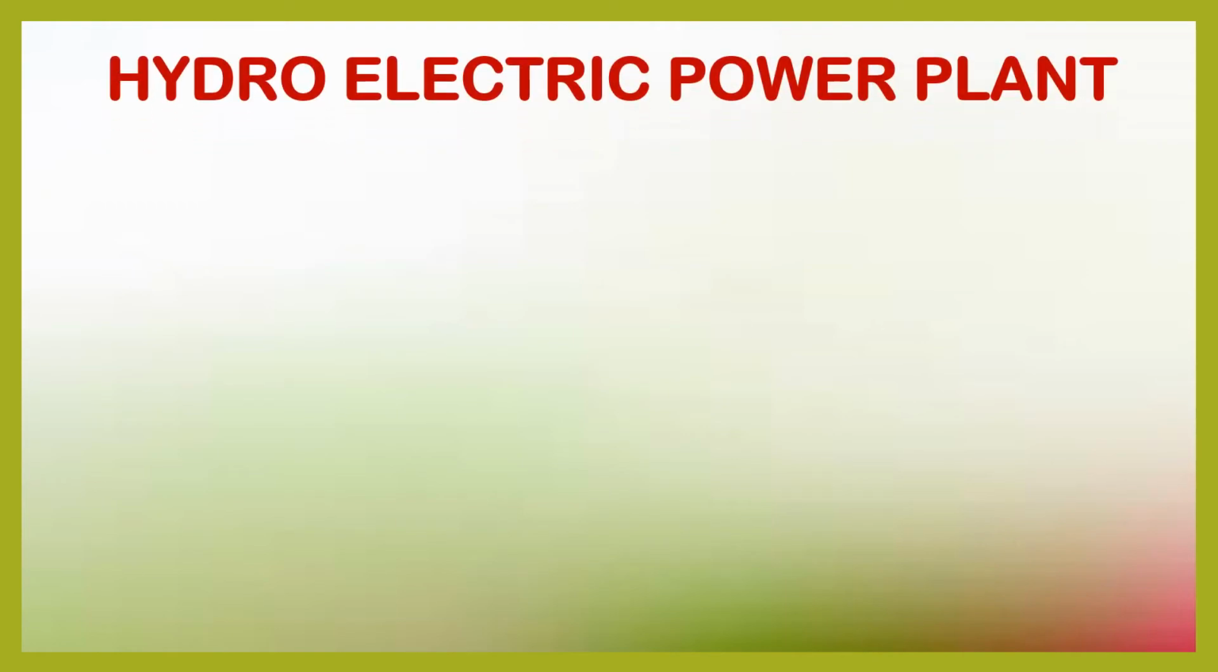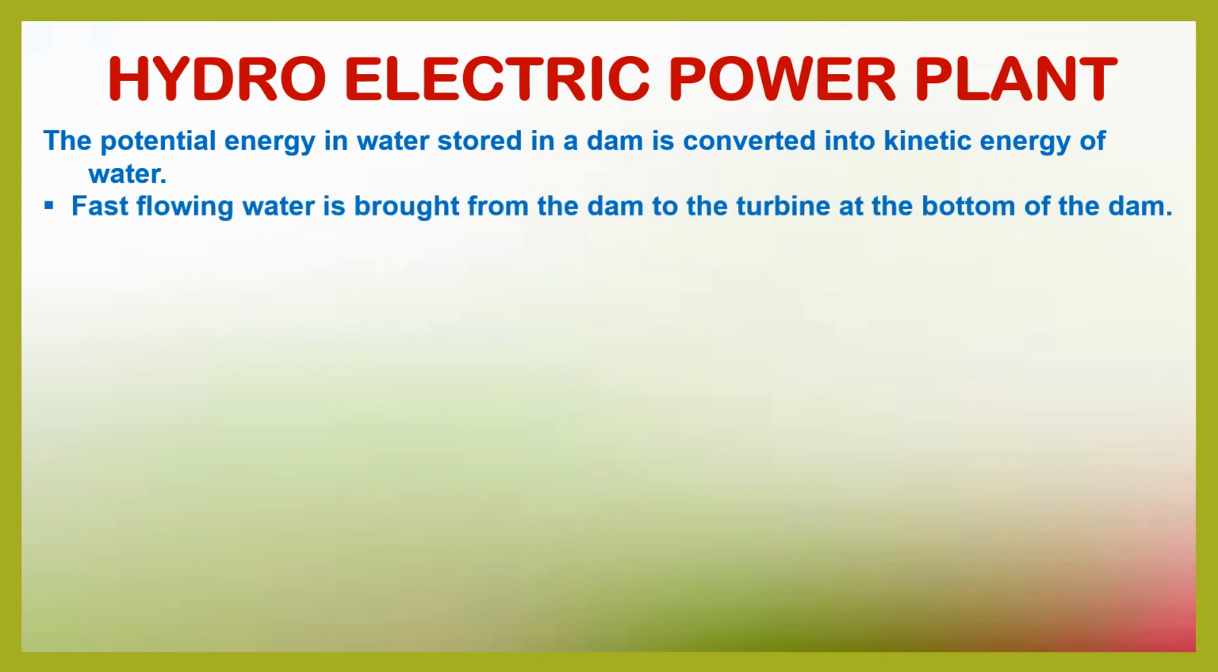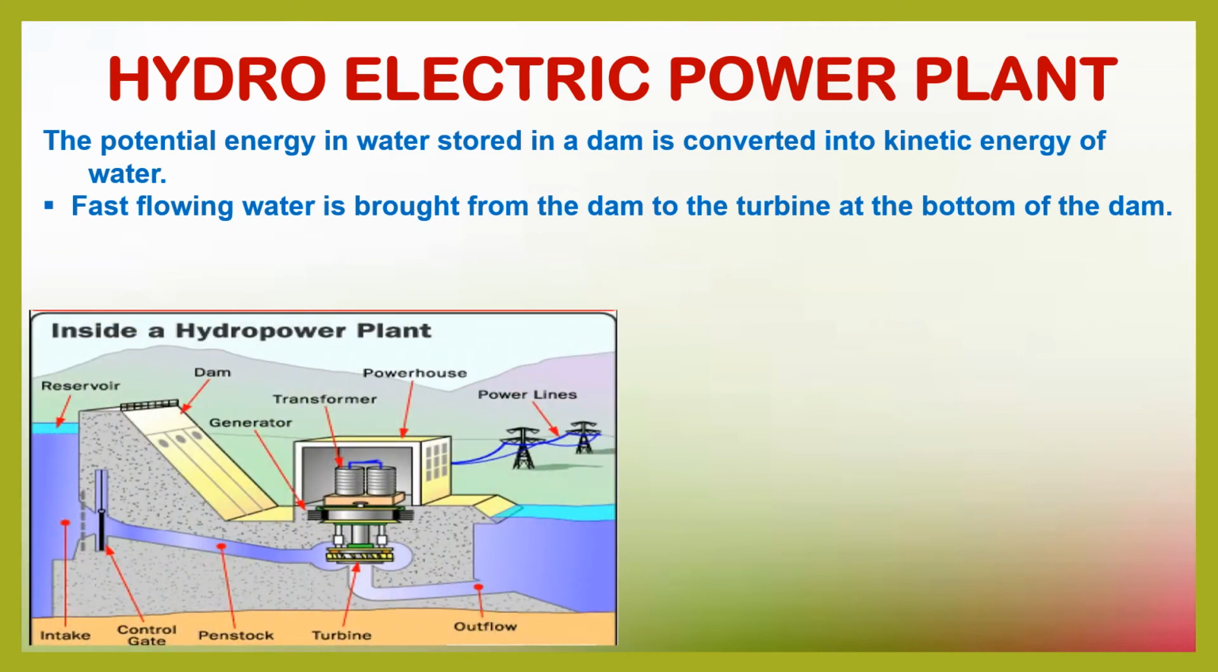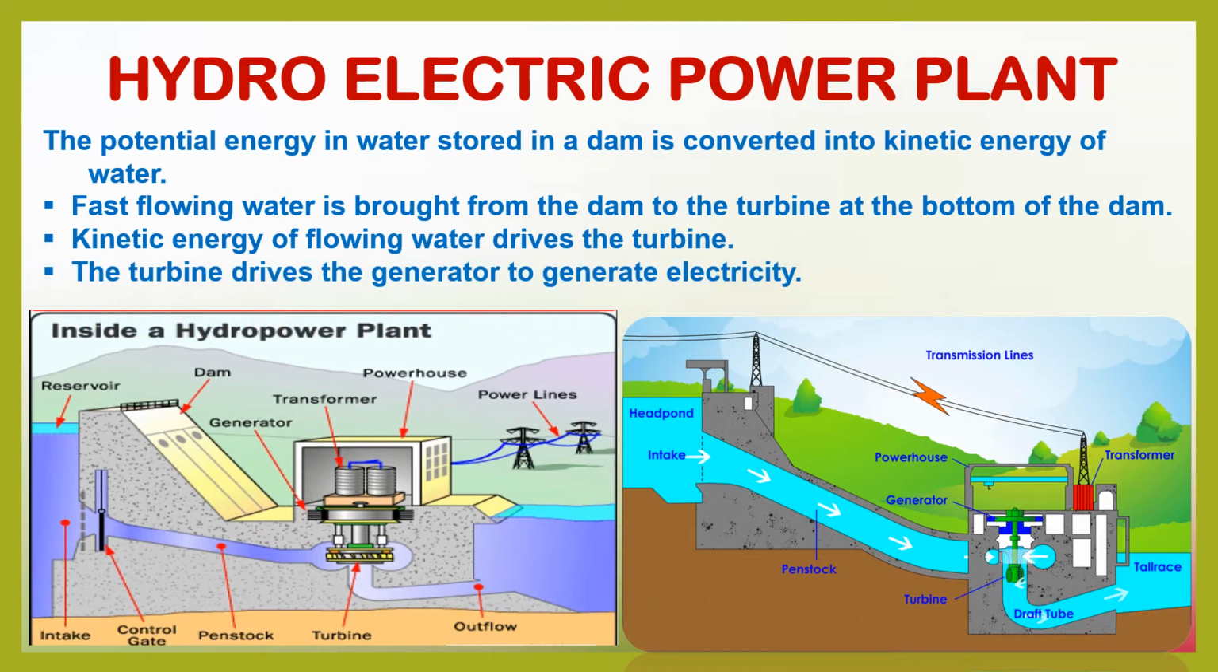The next method of generating electricity is in a hydroelectric power plant. Here, the potential energy in water stored in a dam is converted into kinetic energy of water. The fast flowing water is brought from the dam to the turbine at the bottom of the dam. Kinetic energy of flowing water drives this turbine. The turbine in turn drives the generator to generate electricity.